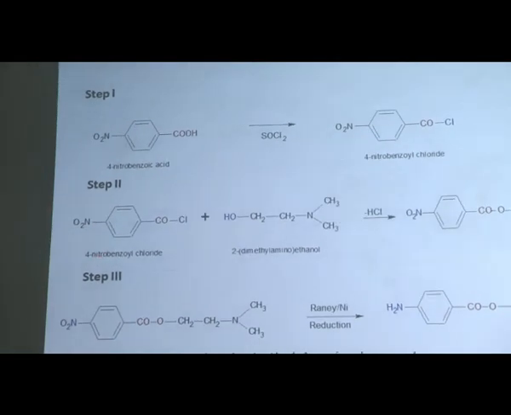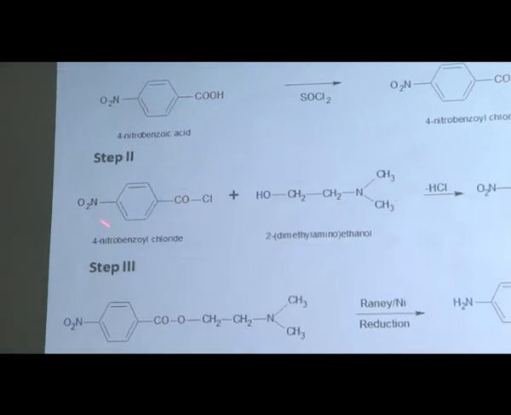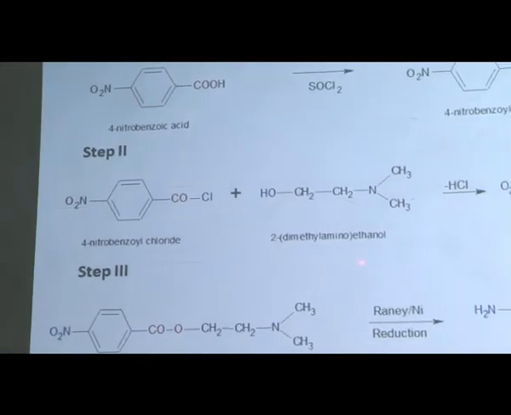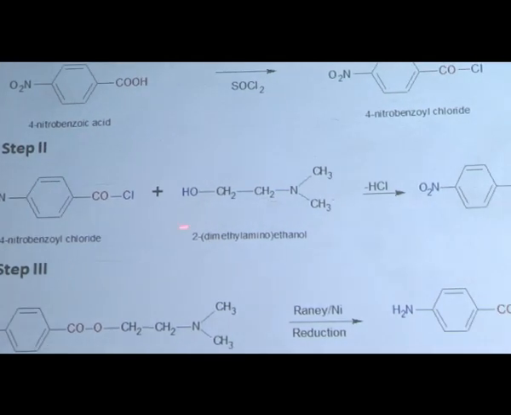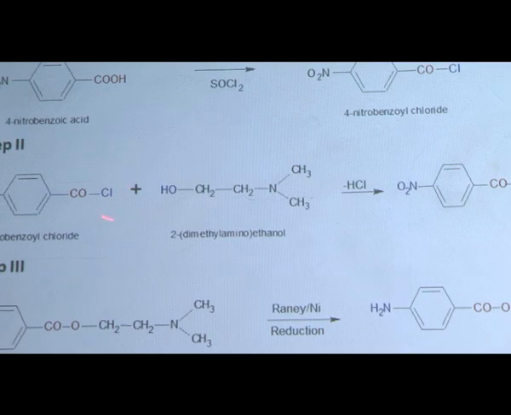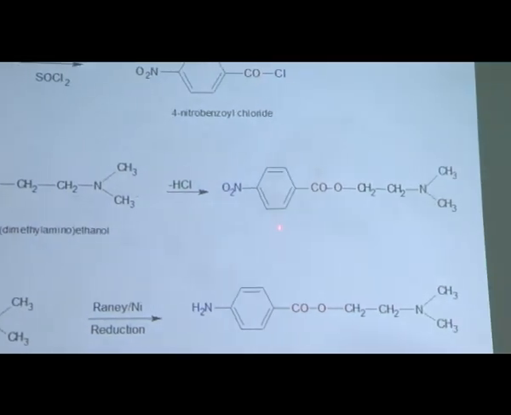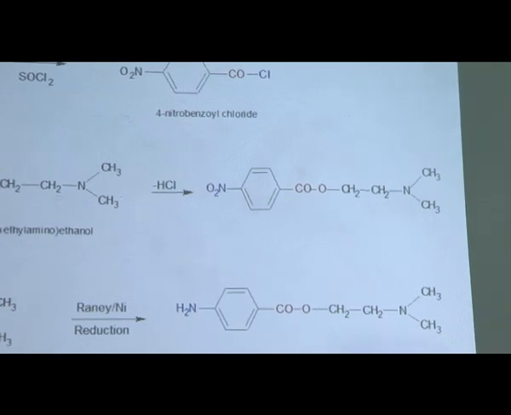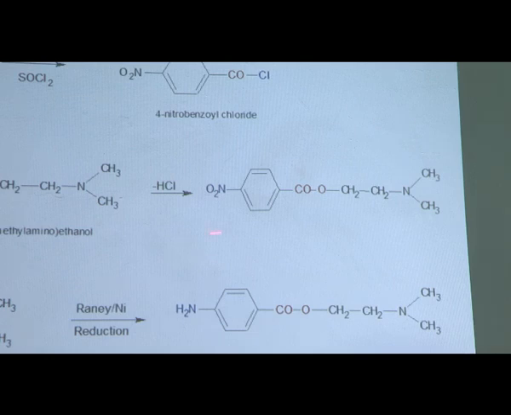In step second, 4-nitrobenzoyl chloride is reacted with dimethylamino ethanol. Now see here it is differentiated by using colors. The OH group reacts with the Cl. So here there is a removal of HCl. When there is a removal of HCl, there is a formation of the ester. So it is a simple reaction, that is the benzoyl chloride reacts with the ethanol. So it leads to the formation of the ester linkage.